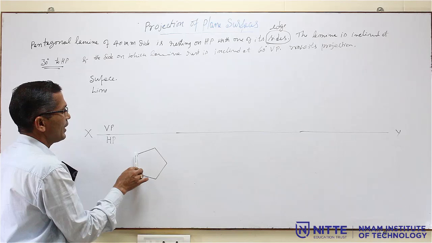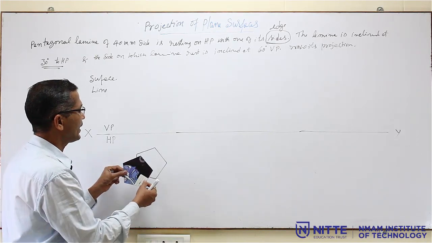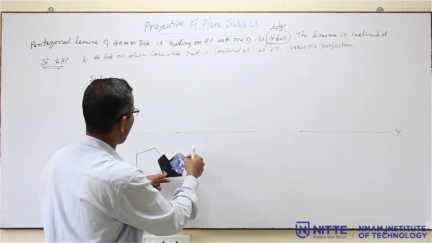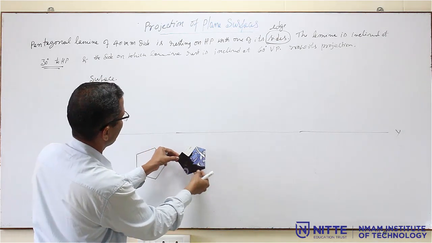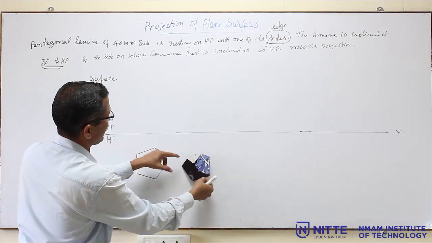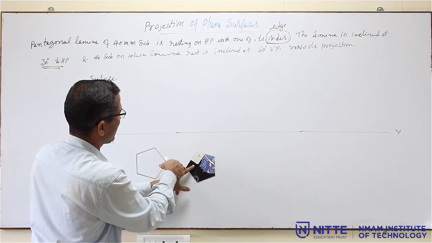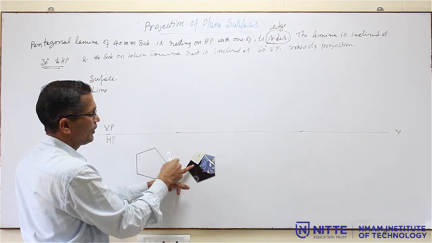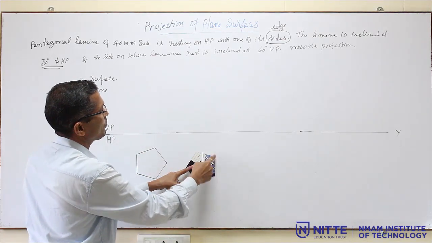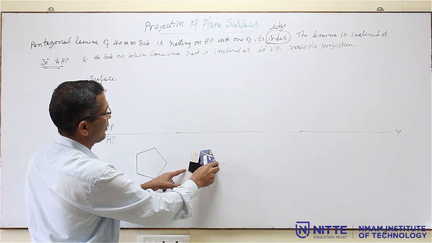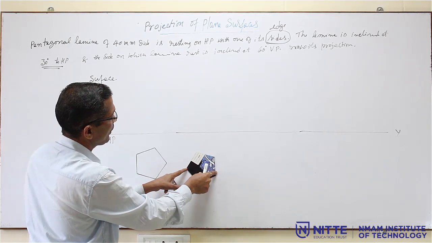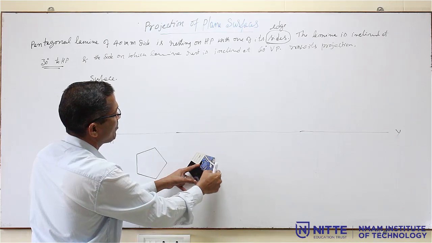Now, this is for the edge condition. If it is for the corner condition, then you have to draw like this. First drawing will be like this. You have to get a corner here instead of an edge. That means this edge should be perpendicular to x1, not simply getting any corner like this. You have to draw so that this edge will be perpendicular.